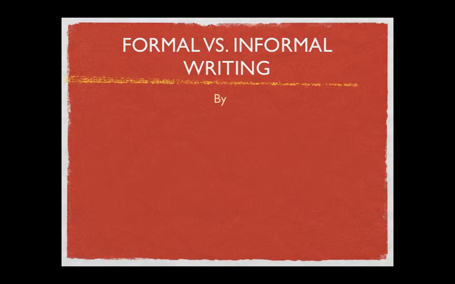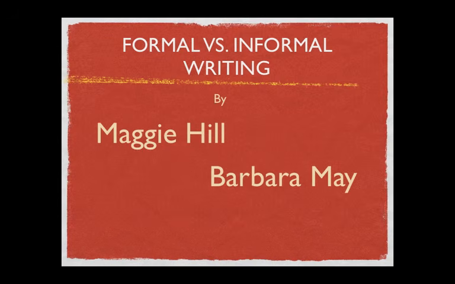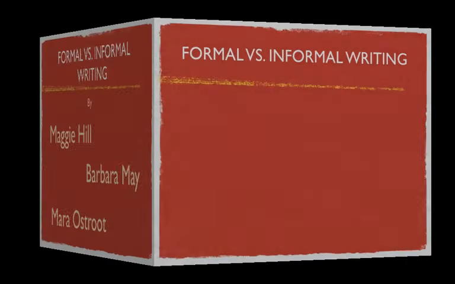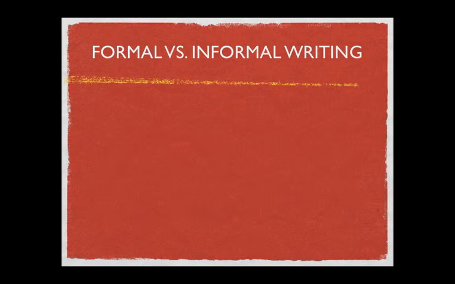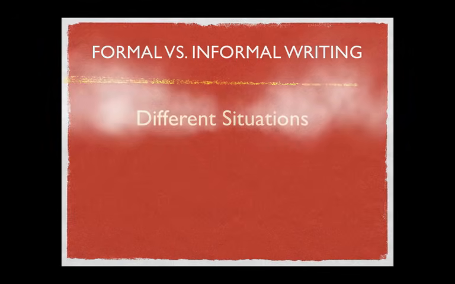Today we will be talking about formal versus informal writing. Formal writing and informal writing are the two main styles of writing. Writing is the way we put together words on a page to say what we need to say. Different situations mean different ways of putting words together.